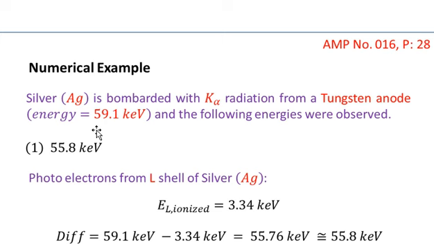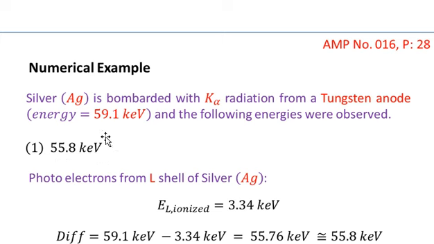You see that here I have represented the energy of the K alpha not in joules, but in the unit of energy that is used to specify the energy of an electron. So K alpha has an energy equal to 59.1 kilo electron volt, and the following energies are observed. In this process we have observed an energy equal to 55.8 kilo electron volt.